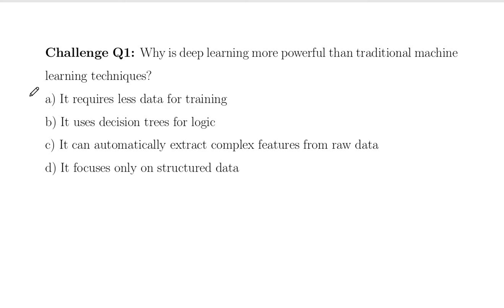Challenging question number 1. Why is deep learning more powerful than traditional machine learning techniques? It requires less data for training. It uses decision trees for logic. It can automatically extract complex features from raw data. It focuses only on structured data. Please provide me the correct answer.